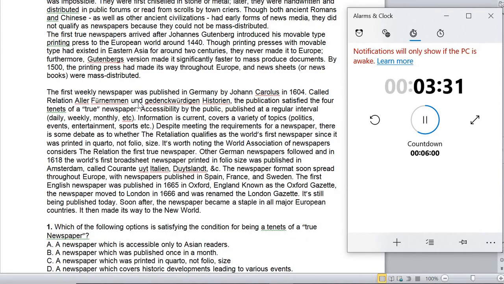So we saw tenets somewhere here, somewhere of a true newspaper. Yeah, find the tenets. We found the tenets here. So how many tenets? We have 4 tenets. First one, accessibility to the public, published at regular interval, information is current, covers a variety of topics. So these are the 4 tenets for a true newspaper.